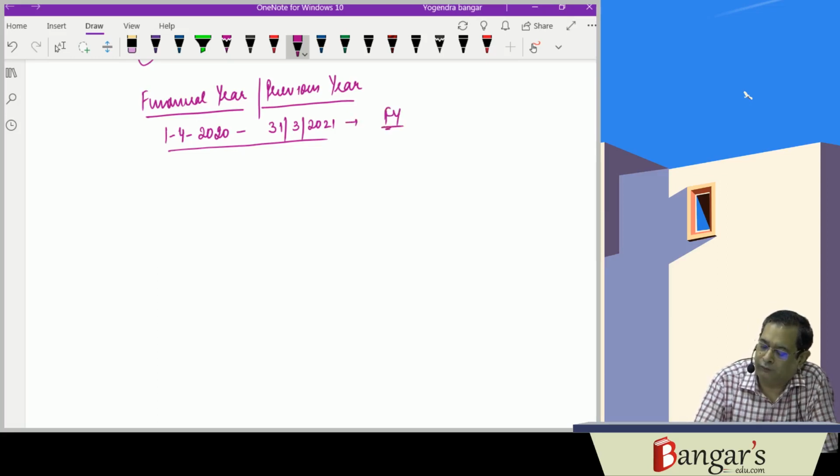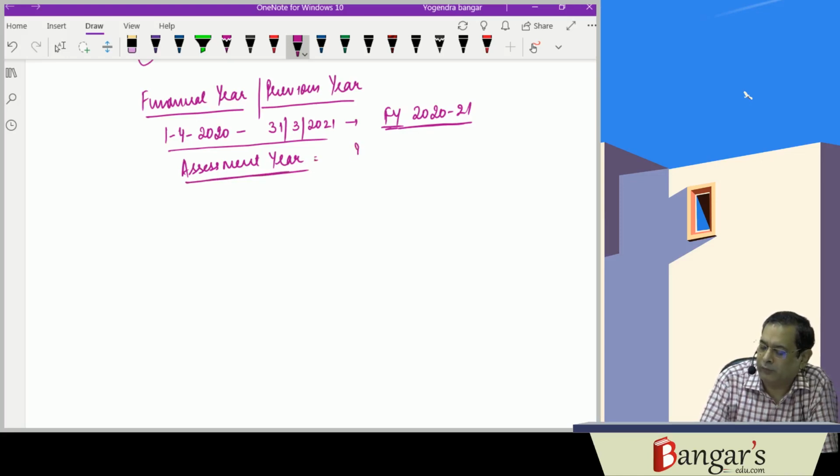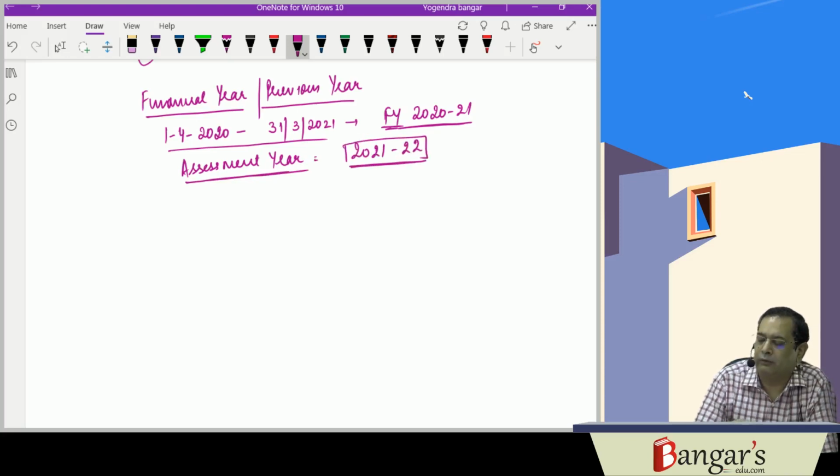We say it's financial year 2021. The relevant assessment year is what? When the financial year is 2021, the assessment year will be 21-22. Financial year is 2021 and assessment year is 21-22.